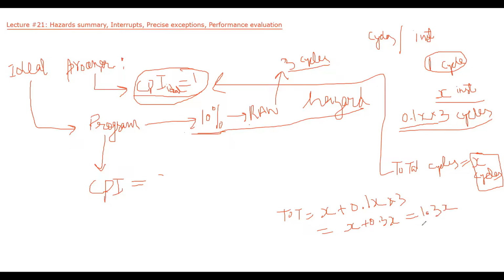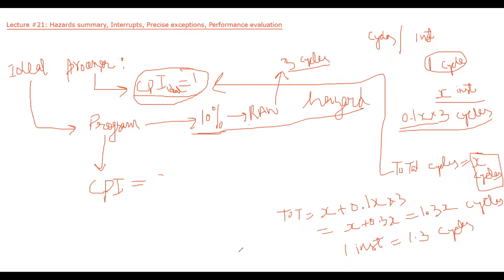So 1.3X cycles are required to complete how many instructions? X instructions. Then how many cycles will be required to complete one instruction? For X instructions, we will require 1.3X cycles. So for one instruction, we will require 1.3 cycles.